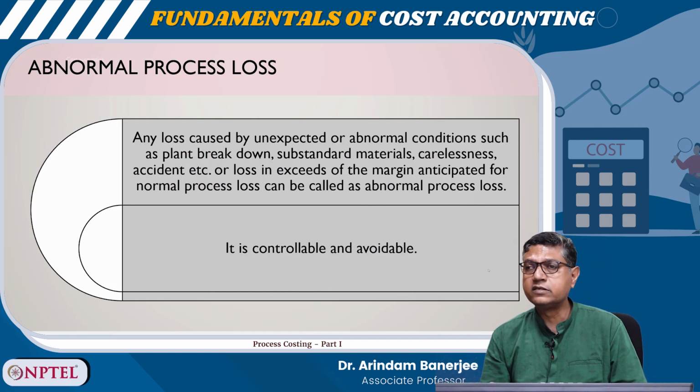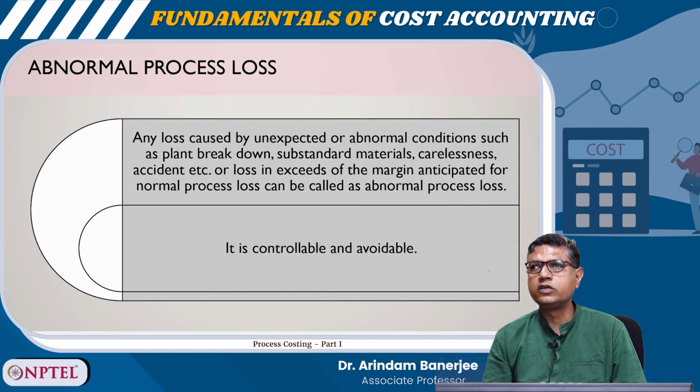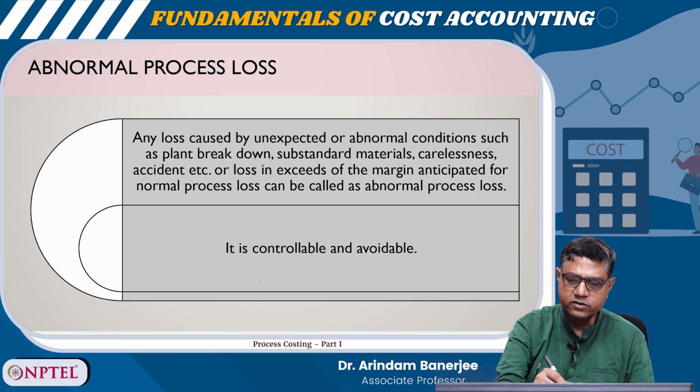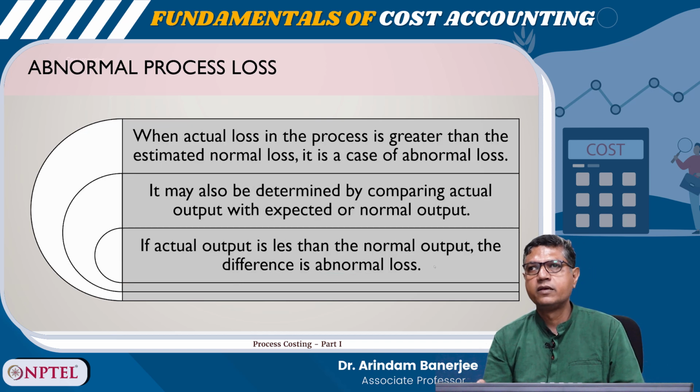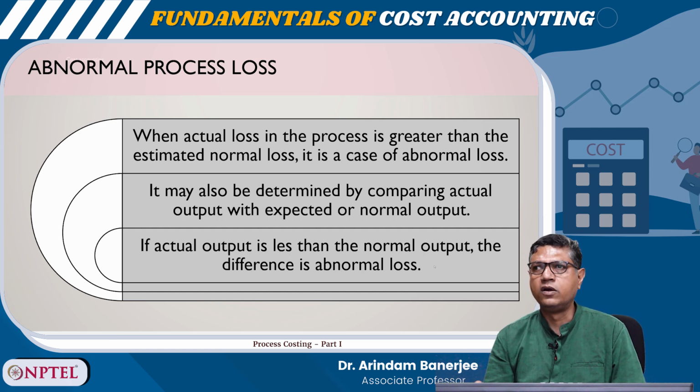Abnormal process loss is any loss caused by unexpected or abnormal conditions such as plant breakdown, substandard material, carelessness or accident, or any loss that exceeds the margin anticipated for normal process loss. It is controllable and avoidable. So, when the actual loss in the process is greater than the estimated normal loss, it is a case of abnormal loss.